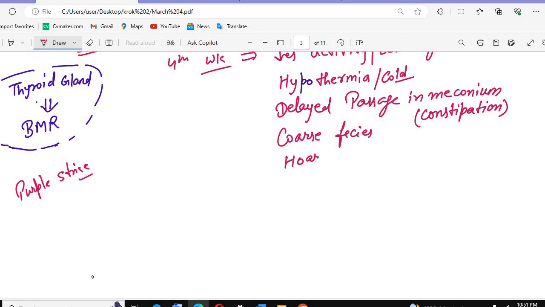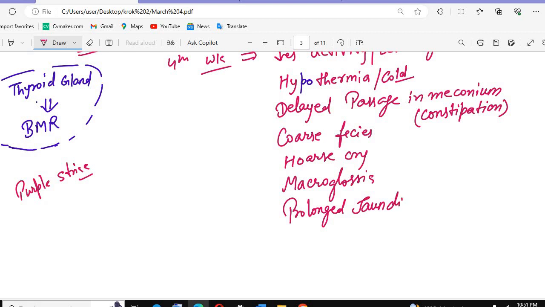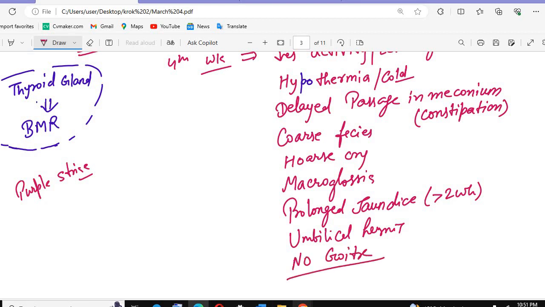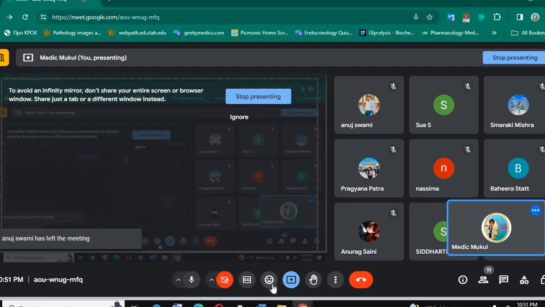Along with that, there will be a hoarse cry. The baby will have macroglossia. What is macroglossia? A large tongue. Then there will be prolonged jaundice, more than 2 weeks after birth. An umbilical hernia is possible, and there will be no goiter in case of congenital hypothyroidism.